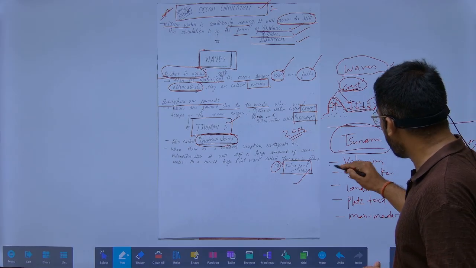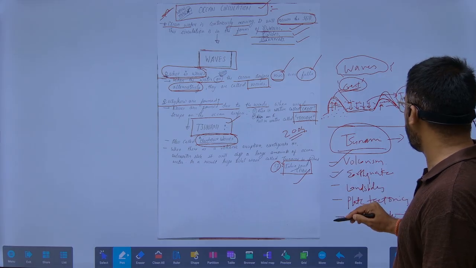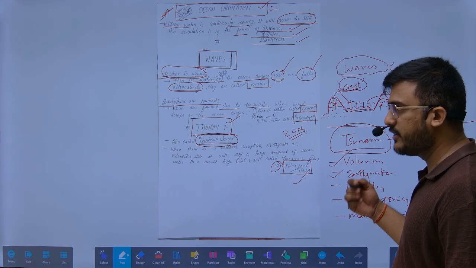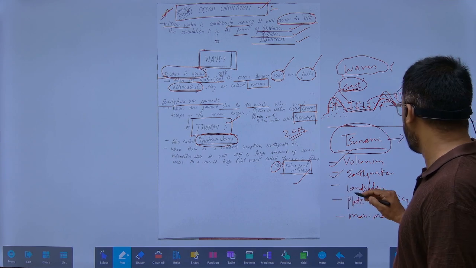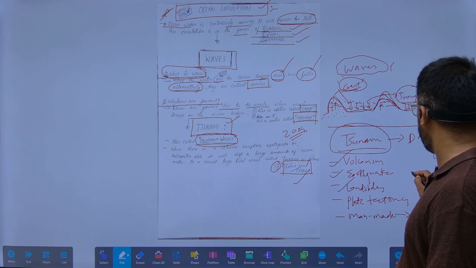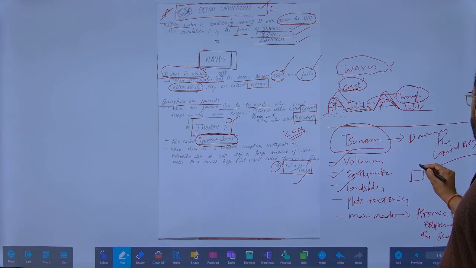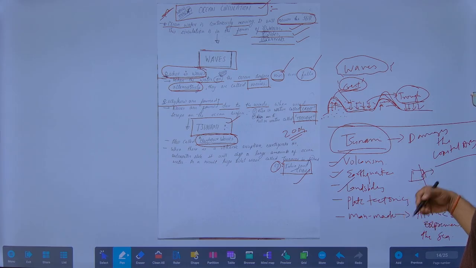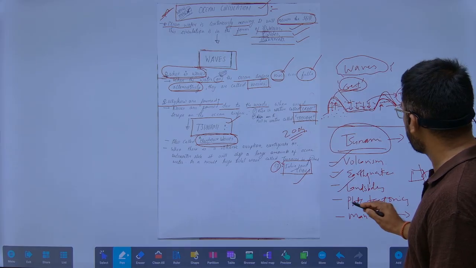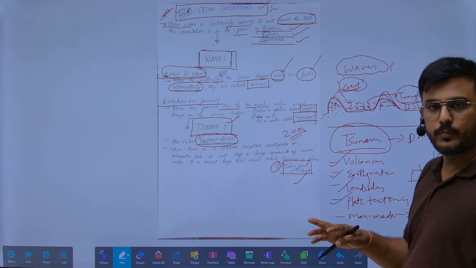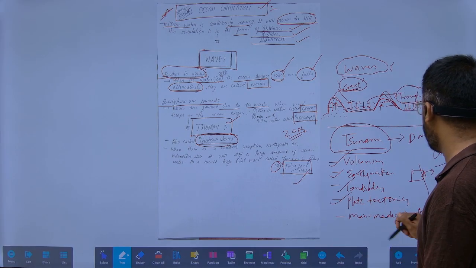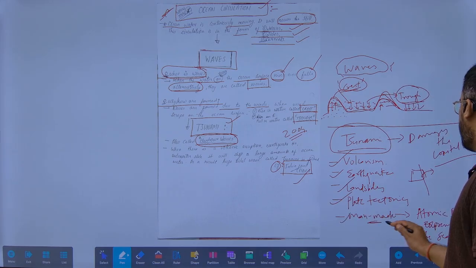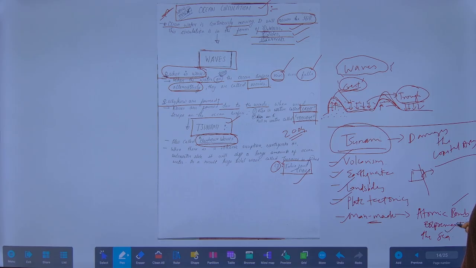So it can happen due to volcanism. It can happen due to an earthquake. As a result of the earthquake, a sudden tremor, waves can be formed. Landslide: suppose one land collapses, as a result of this collapse waves can be generated, known as tsunami waves. Or plate tectonic activities, two plates interacting with each other, and man-made things like atomic bomb experiments in the sea. Now it is banned by the CTBT.